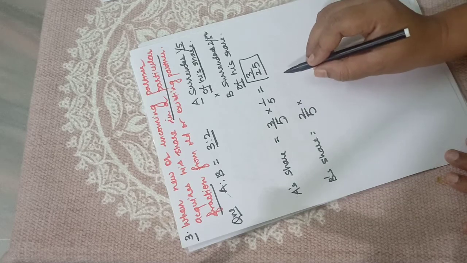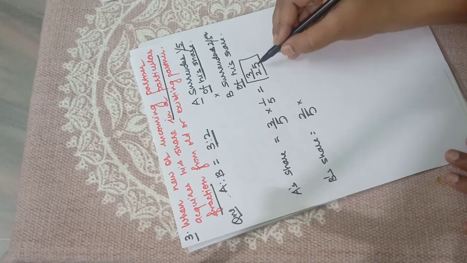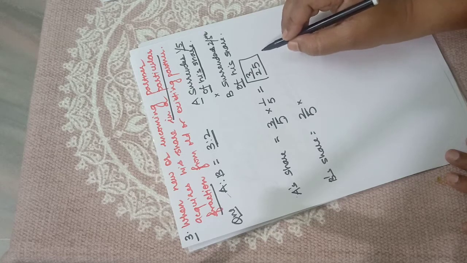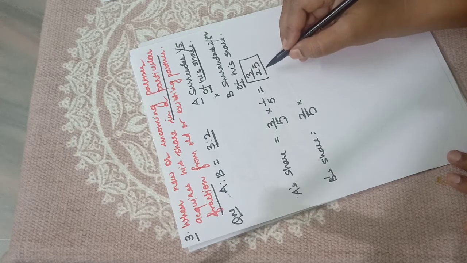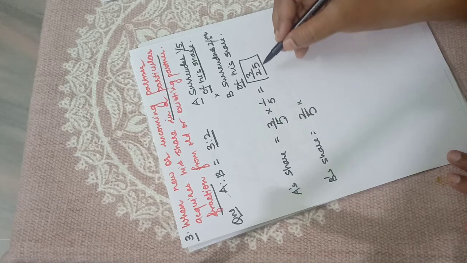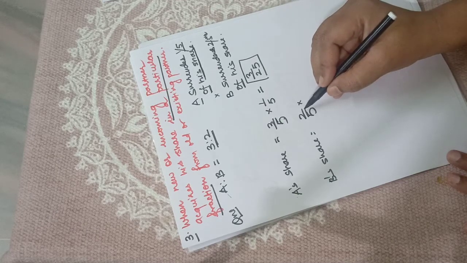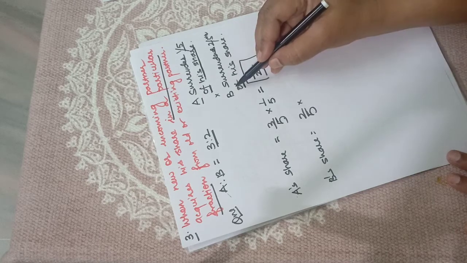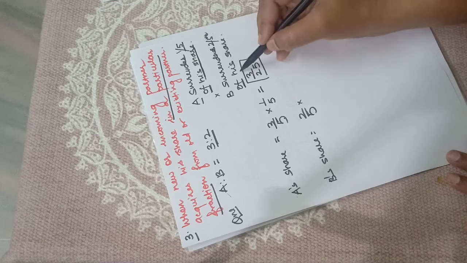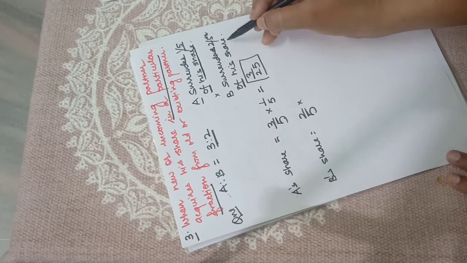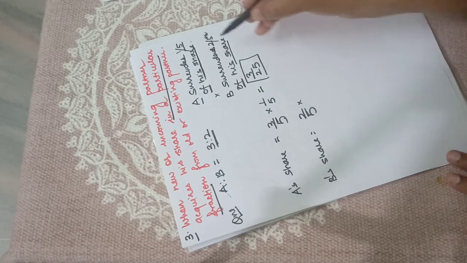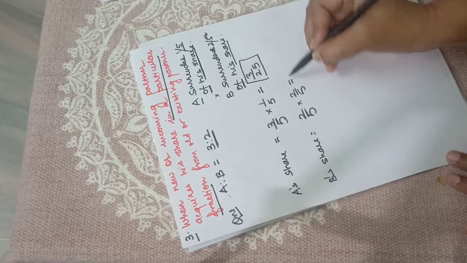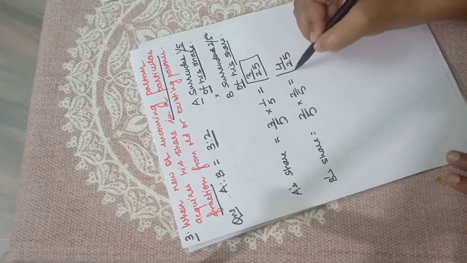I am again reminding you, this is not the new share. You will get the new share after deducting the surrendered share from his old share. I'll show you that also. So 2/5 is the old share of B, and he has surrendered 2/5 of his share. His share is 2/5 and he has sacrificed 2/5 of it, so he has sacrificed 4/25.